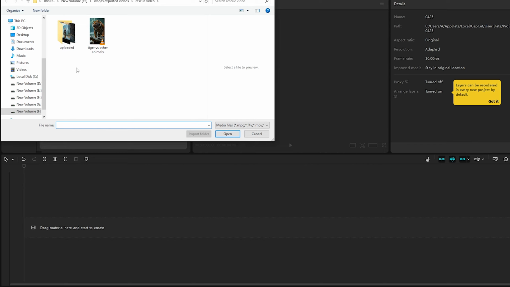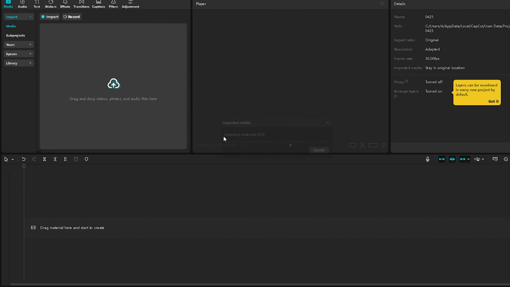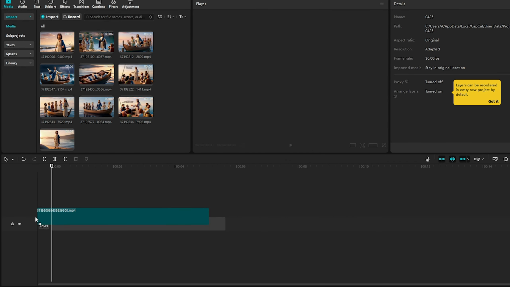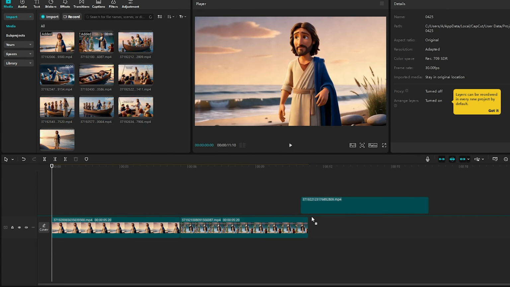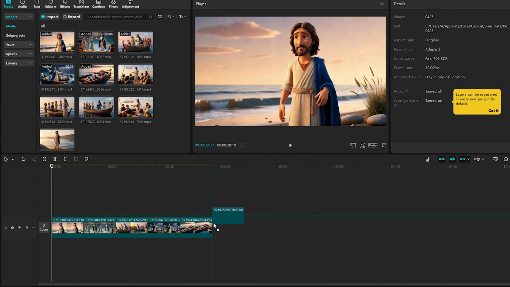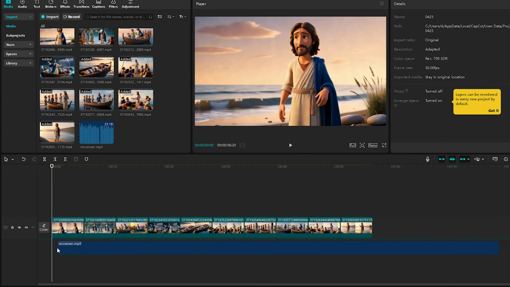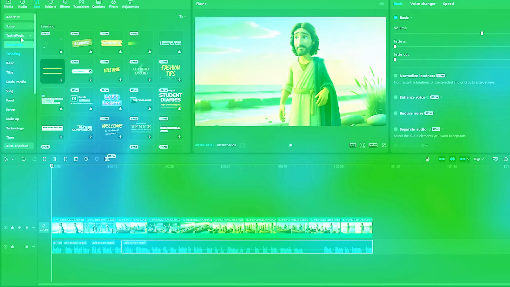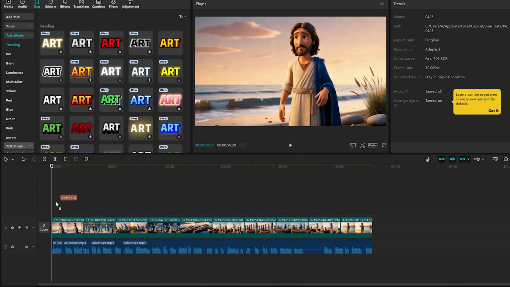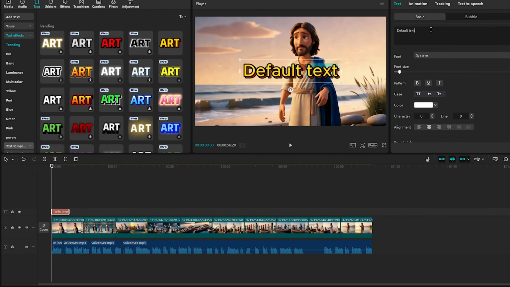Open CapCut for the final editing. Import all your animated clips and the voiceover. Drag everything into the timeline and arrange the clips to match the voice. You can also add some text at the beginning to catch attention. Go to the text section, choose a template, and customize it to your liking.